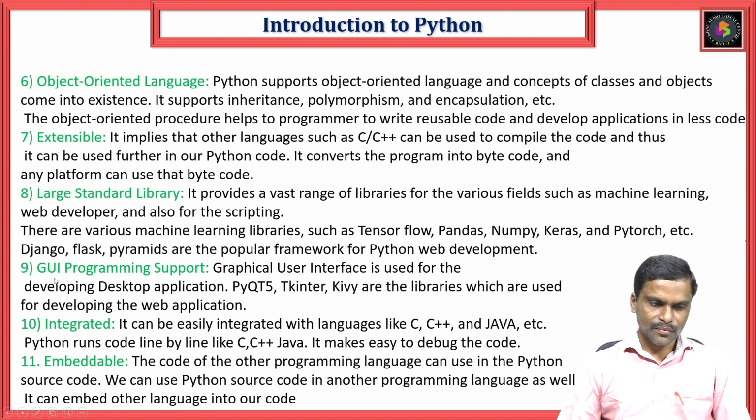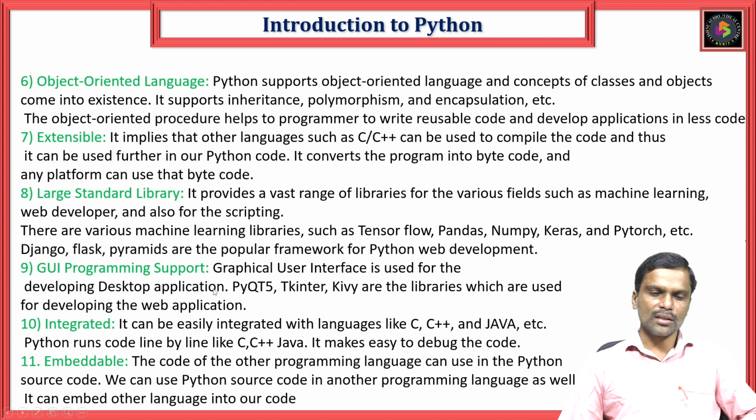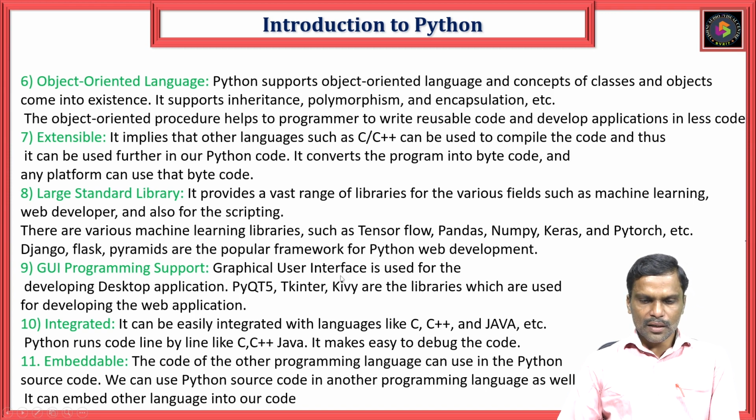GUI programming support. Graphical user interface is used for developing desktop applications. So with the help of Python also we can do this: PyQt5, Tkinter, Kivy are the libraries that can be used for developing applications. These are also part of Python programming. So this is another feature, we can call it that Python can support graphical user interface.